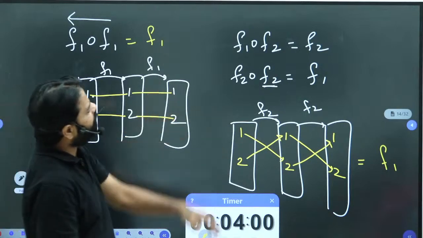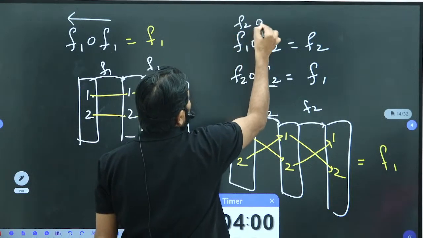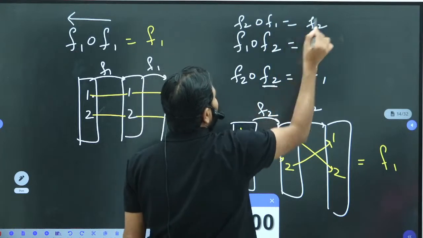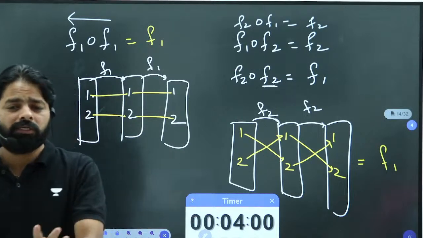And F2, if you apply it over F1, you will get again F2. And this is called composition. I hope you understood what is a composition.